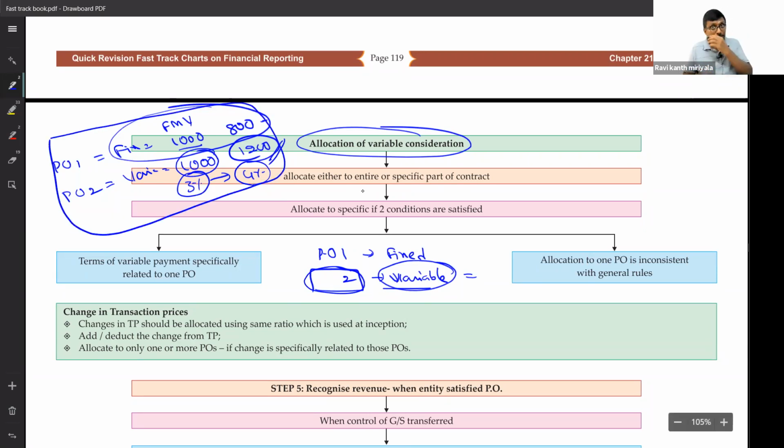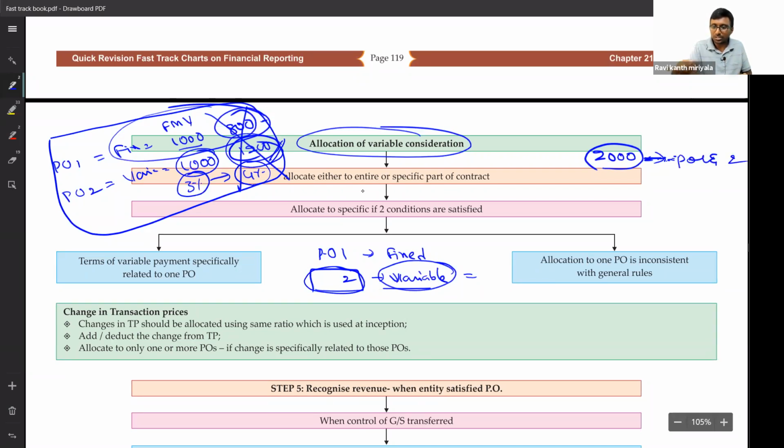Under that circumstance, what do we do? We don't account for it separately as 800 and 1,200. Under that circumstance, I don't consider all these things. Total how much here? Total is equal to 2,000, sir. 1,200 plus 800, 2,000 is related to performance obligations 1 and 2.